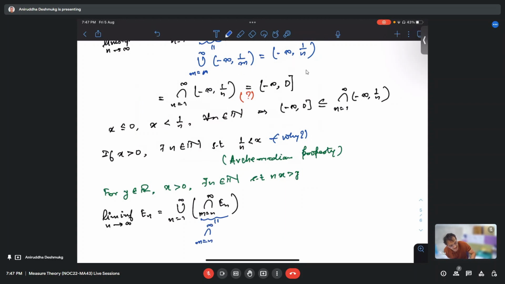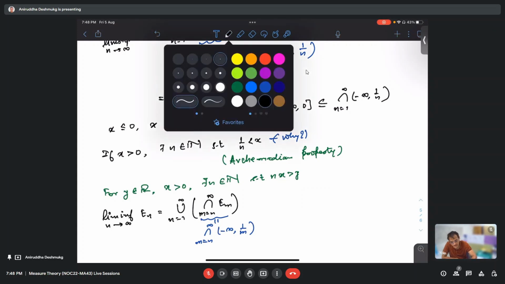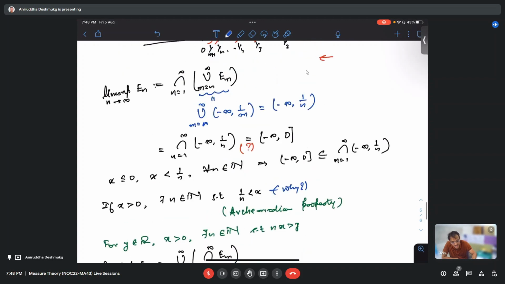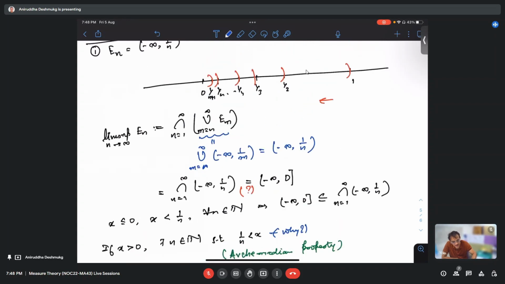Perhaps I will write it. This is minus infinity to 1 by n. This intersection will be minus infinity to 0 closed for every n. Correct. So this is minus infinity to 0, using the exact same arguments.